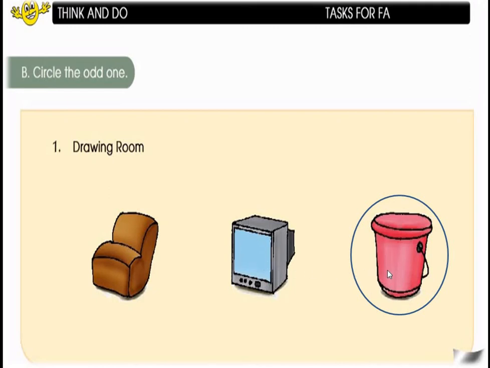Okay, the third one, look here. It is a bucket. Right, children? This bucket we find it in the bathroom, not in a drawing room. So, this is the odd one here. So, we have to circle this, the odd thing. Okay? Children, next coming to the second one,